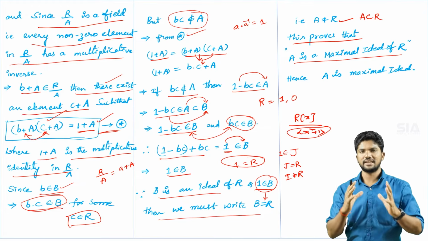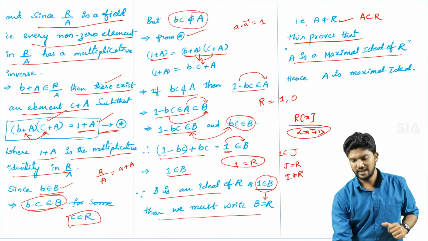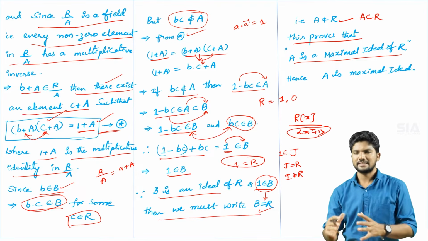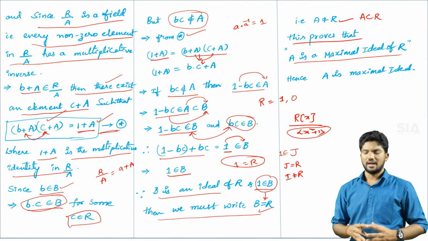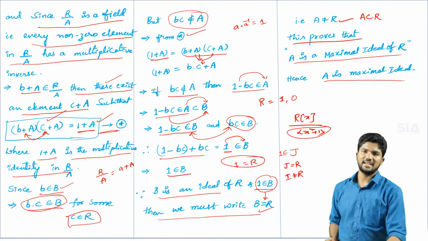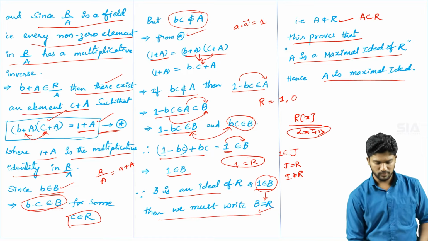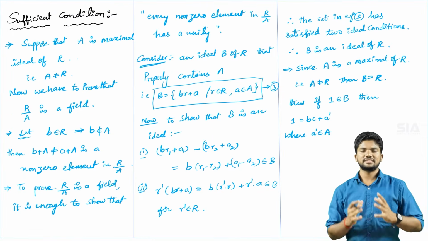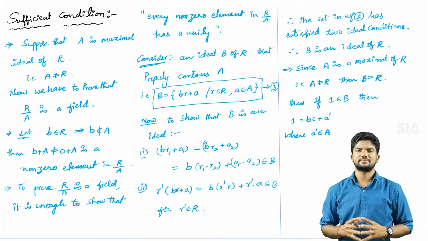According to the original definition of the maximal ideal, whenever A naught is equal to R, B is equal to R, then capital A is a maximal ideal of capital R. Hence, capital A is a maximal ideal. So this is the necessary condition. In the necessary condition, we took R by A is a field. With the help of that condition, we proved that capital A is a maximal ideal.